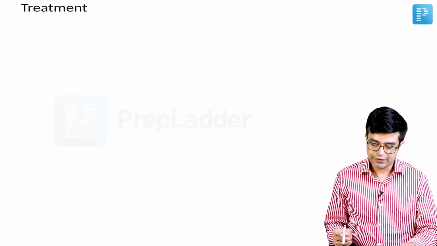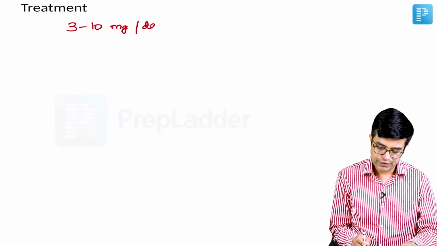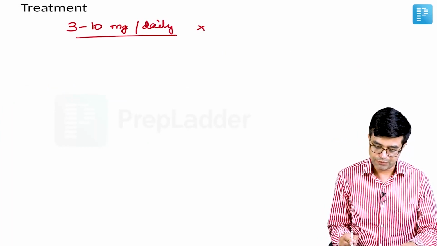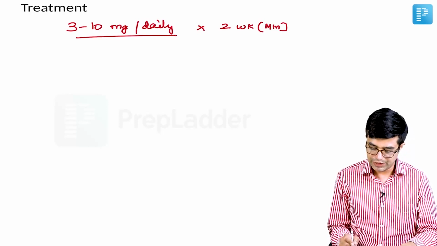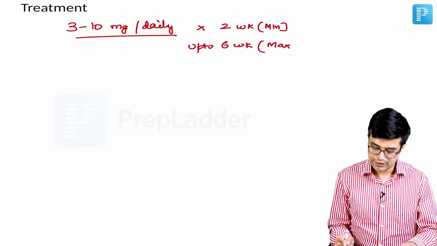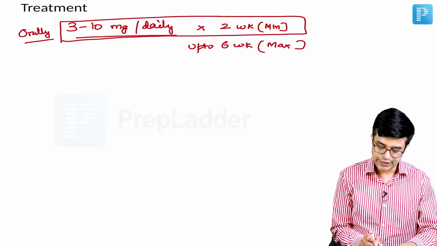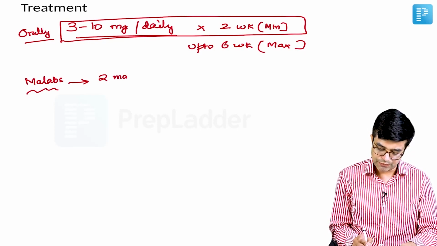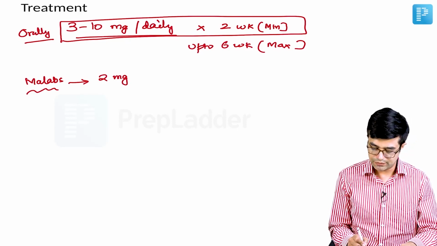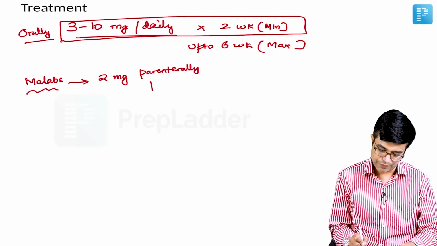For the treatment of riboflavin deficiency, the dose is 3 to 10 milligrams daily, which is given for a period ranging from a minimum of 2 weeks, maximum up to 6 weeks. So 3 to 10 milligrams per day, that is given orally. In case of suspected malabsorption, you can use around 2 milligrams of riboflavin parenterally per day.